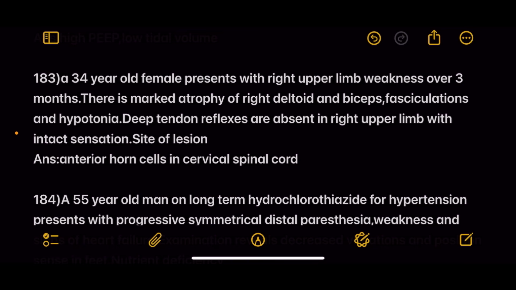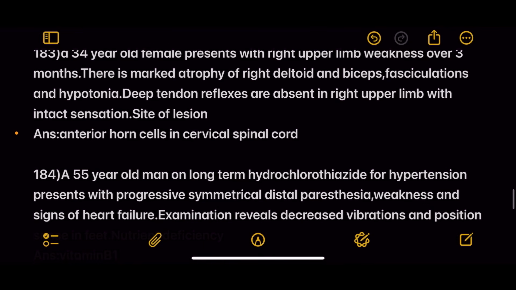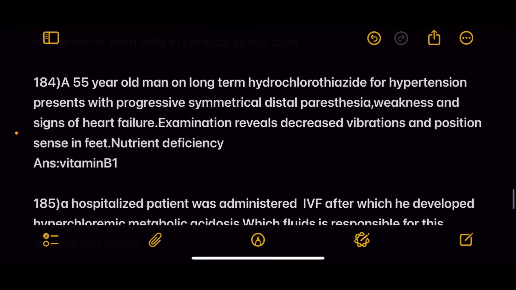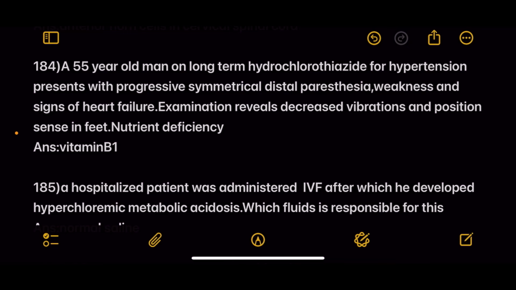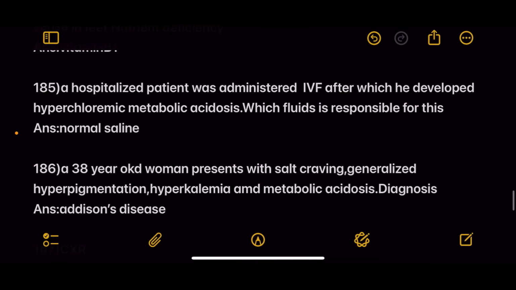Next, 34-year-old man presents with right upper limb weakness for 3 months, marked atrophy of right deltoid and biceps, and fasciculations and hypotonia. Deep tendon reflexes are absent in the right upper limb with intact sensation. Site of lesion is anterior horn cells in the cervical spinal cord. Next, 55-year-old man on long-term hydrochlorothiazide for hypertension presents with progressive symmetrical distal paresthesia, weakness and signs of heart failure. Examination reveals decreased vibration and position sense. Nutrient deficiency is vitamin B1.